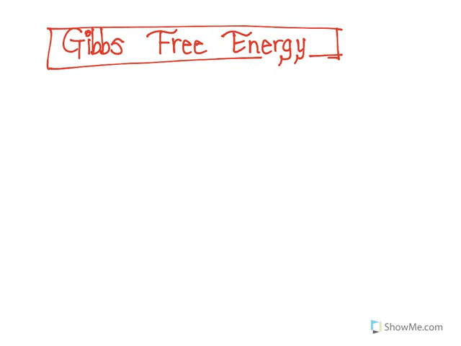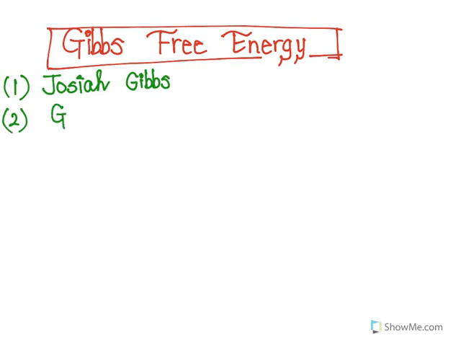All right, so on this page, we will talk about Gibbs free energy. And the very first point, we will give some respect to Mr. Josiah Gibbs. He was actually the founder of Gibbs free energy. And it is denoted by the letter G. And basically, it actually gives you an equation for the total energy, free energy available in the system.